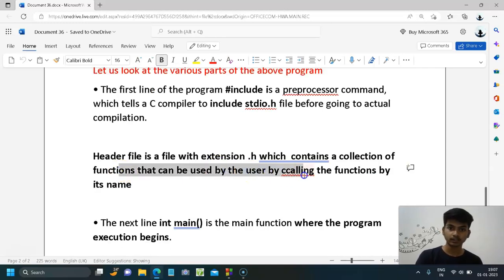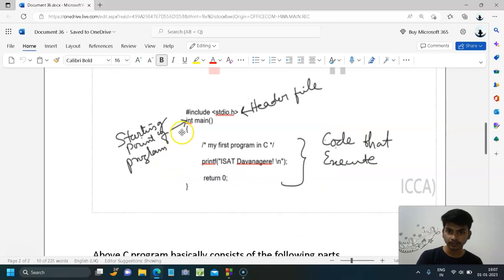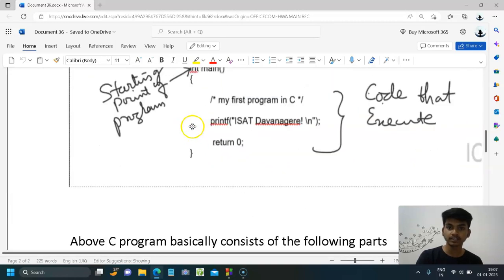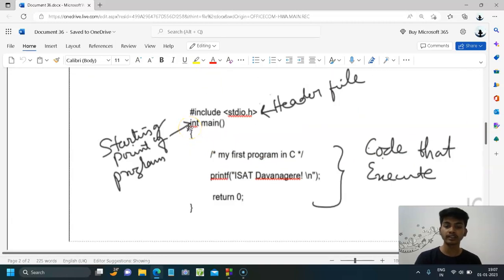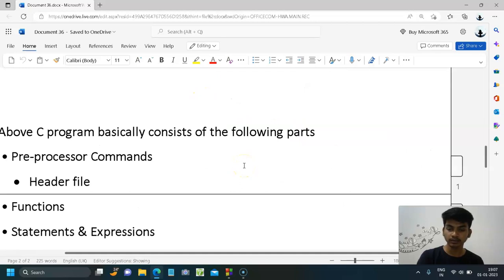Okay, then int main we can see here. Int main is the point where the program execution starts. Int main is the main function from where the program execution begins.